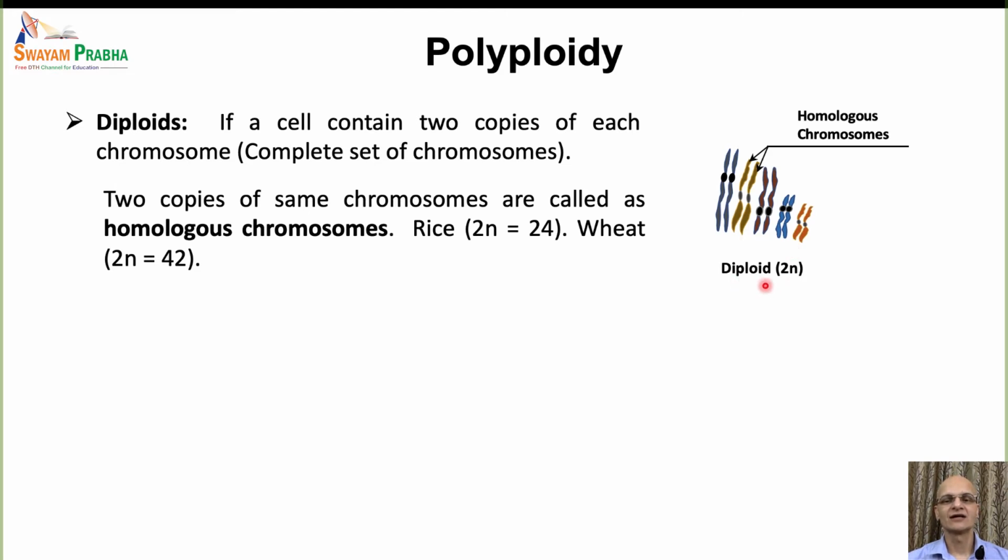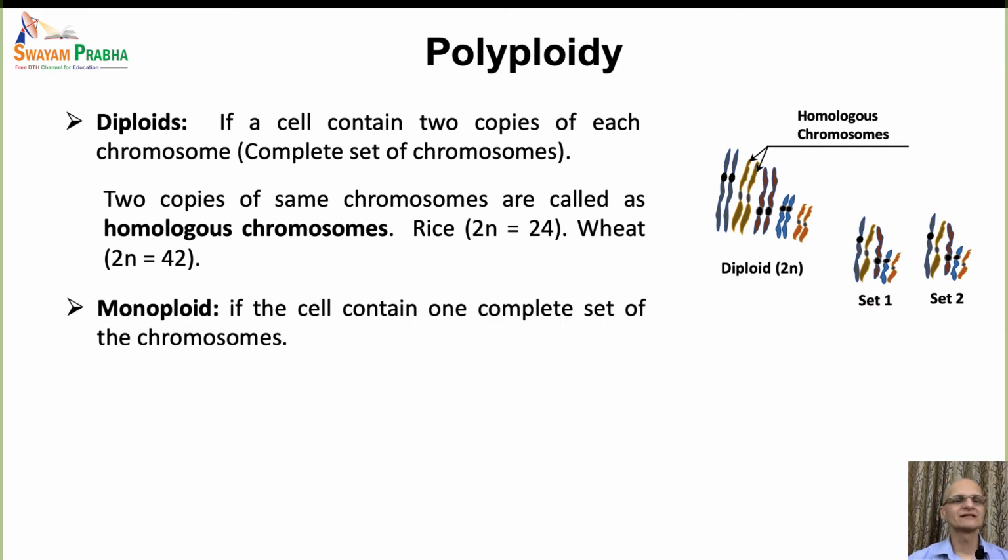And similarly, the plants having this ploidy level would be called as diploids. So in other words, there are 2 copies of the entire chromosome sets. This is the complete one set of the chromosome, and this is the second set of the chromosome. And each set, one set, is designated with the term X.